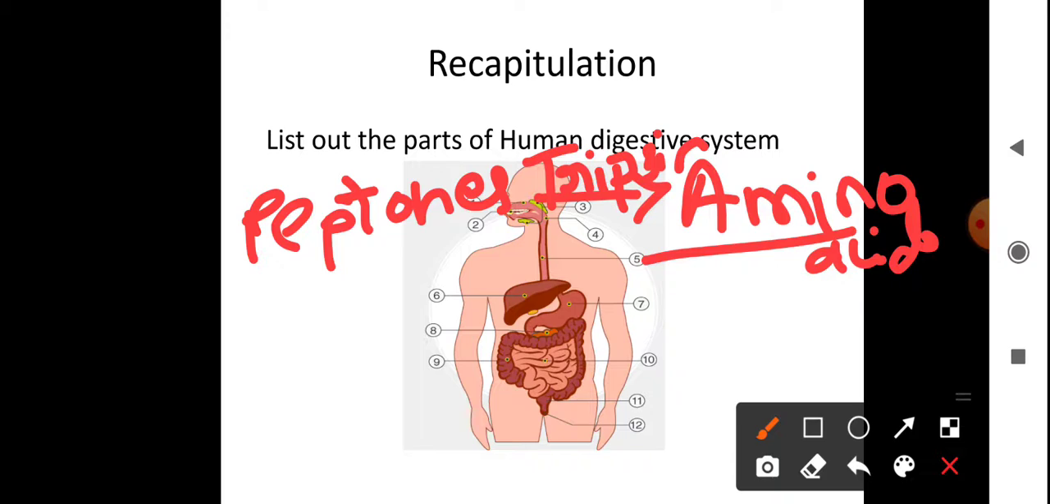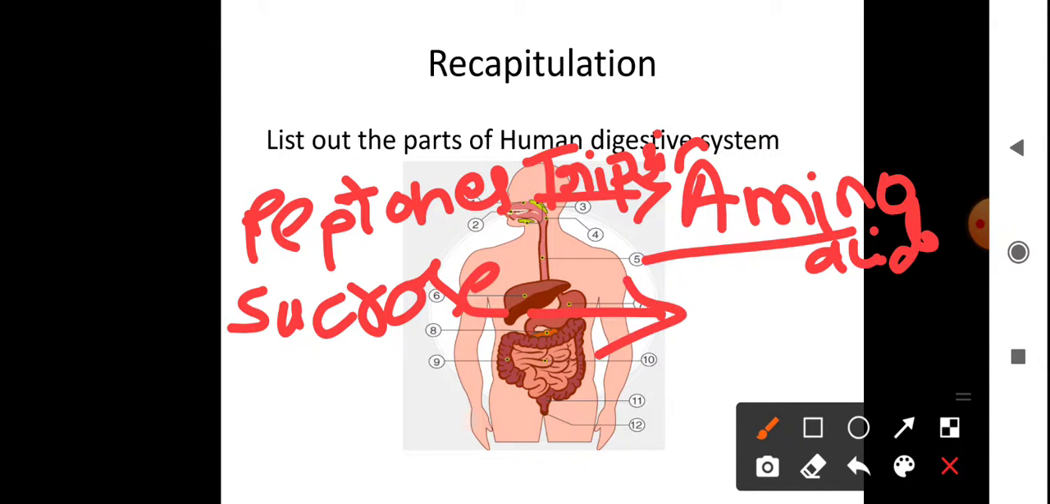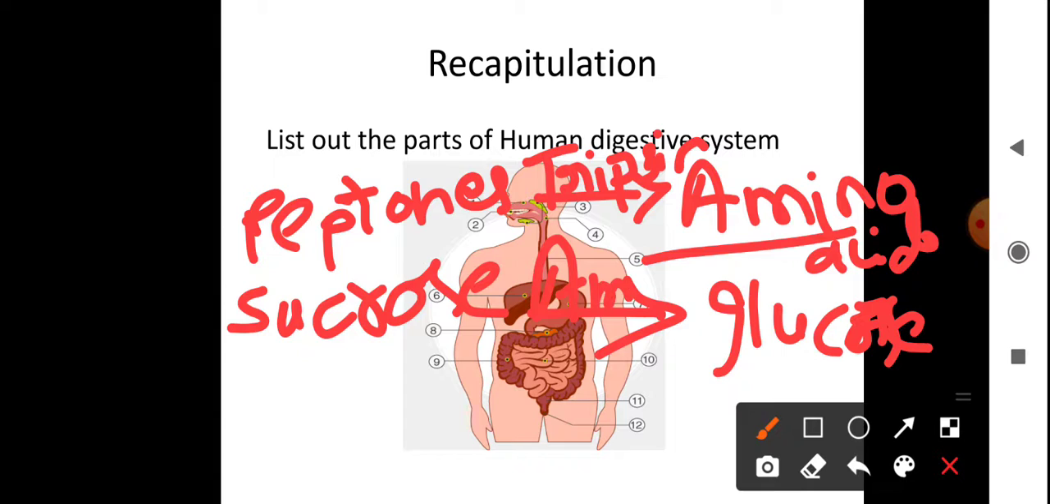And amylase is helping to convert carbohydrates into simple sugars, like in our mouth, as I told you. Those simple sugars, like sucrose and maltose, are finally converted into glucose. The enzyme amylase is helping to convert sucrose into glucose. Glucose is the final form of carbohydrates.